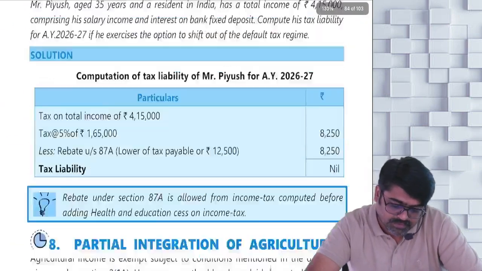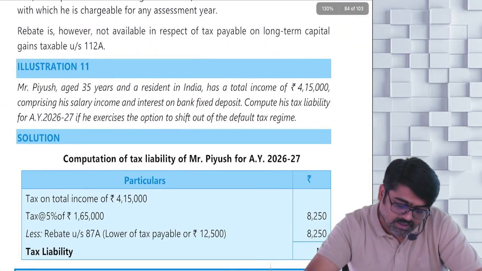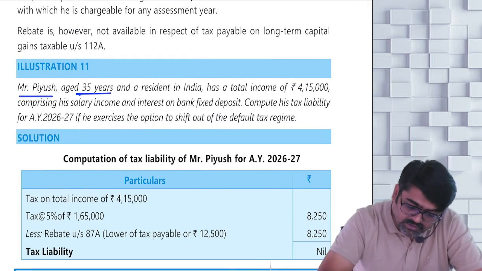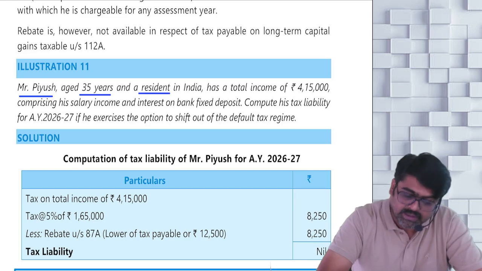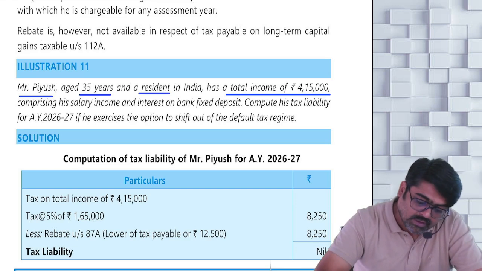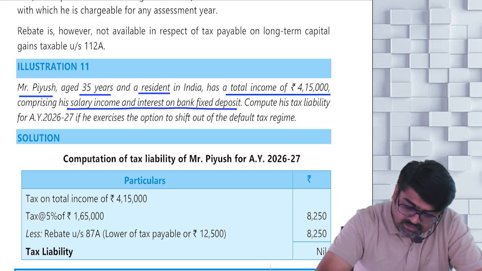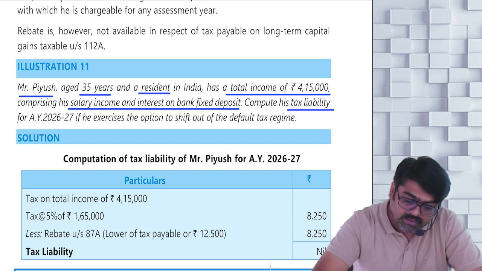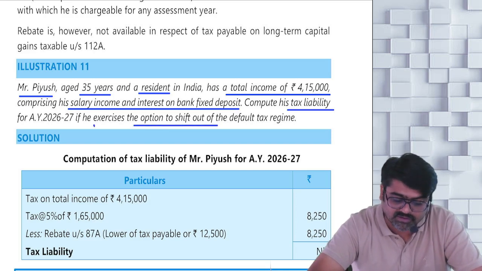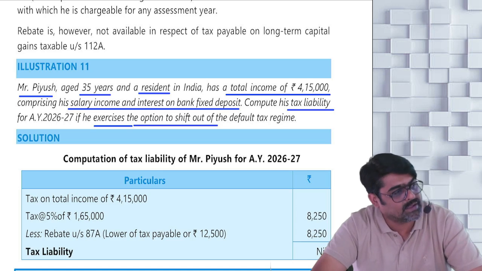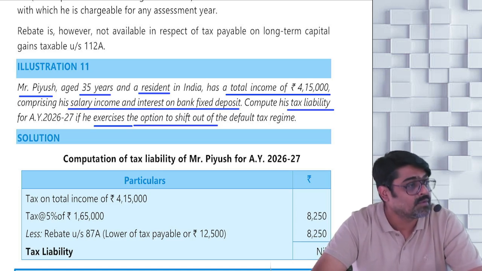Okay. Now, next question. Illustration number 11. Mr. Piyush, again an individual. Age is 35 years. He is resident in India. And how much is the total income, guys? 4,15,000. And this comprises salary income and interest on bank FD, meaning there is no special income. Compute the tax liability if he exercises the option to shift out. Will he get any rebate? Yes, because his total income is within 5 lakhs.